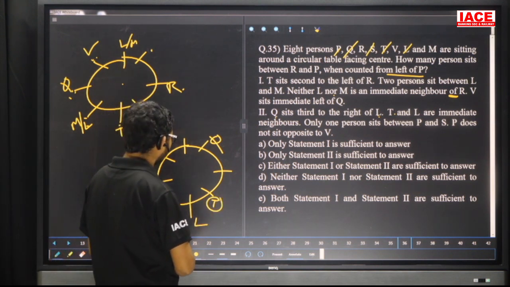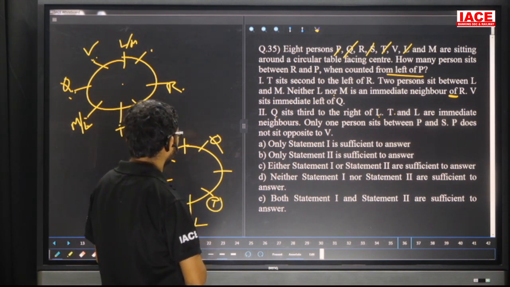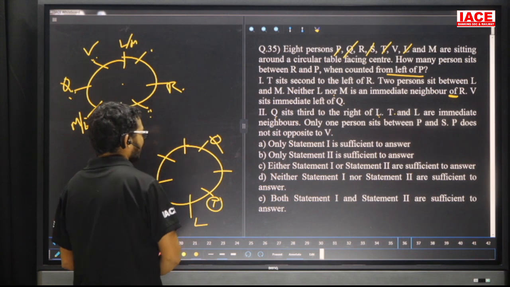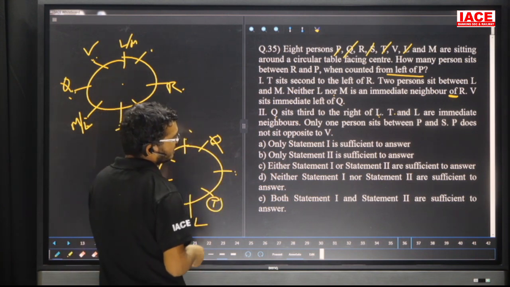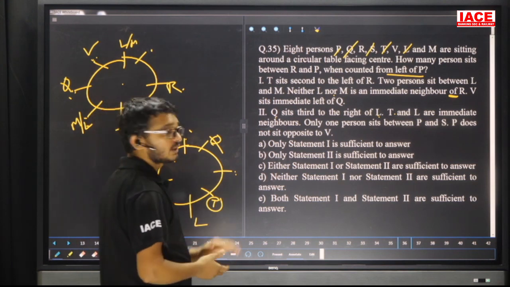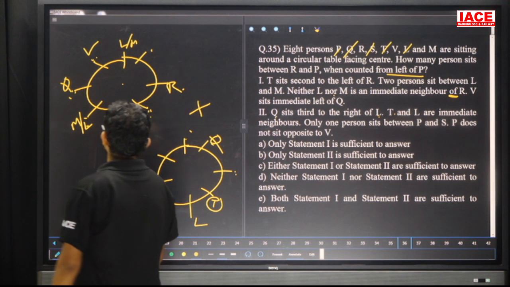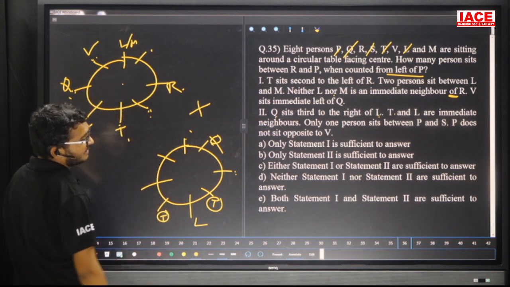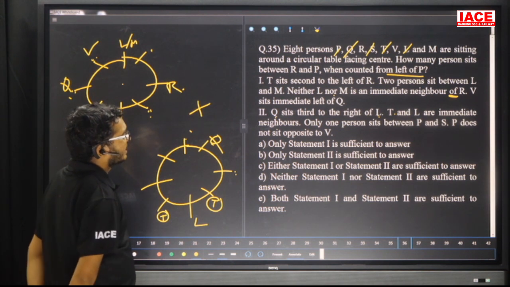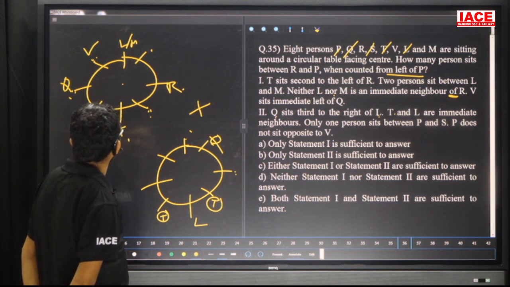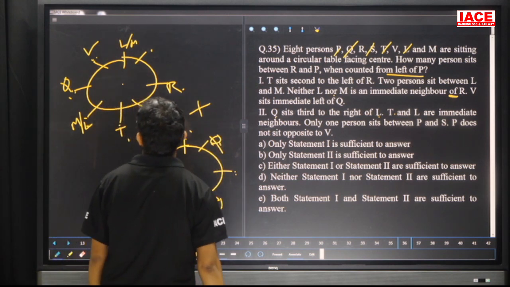Only one person is between P and S. P is not opposite V. If I take P here, S has a chance here and also here, so there are more possibilities. That means we can't say L either. Now combine both. Our requirement is that Q is fifth right of L. In this case Q is fifth right of L, but in this case Q is what?